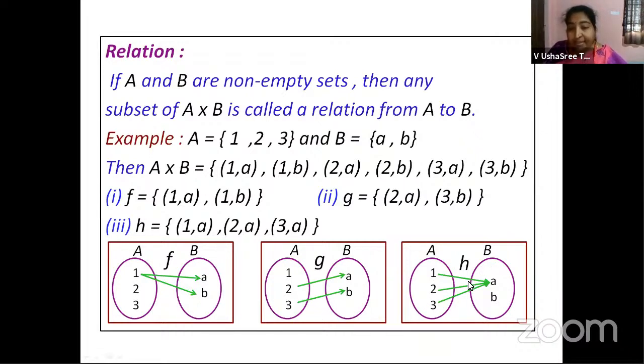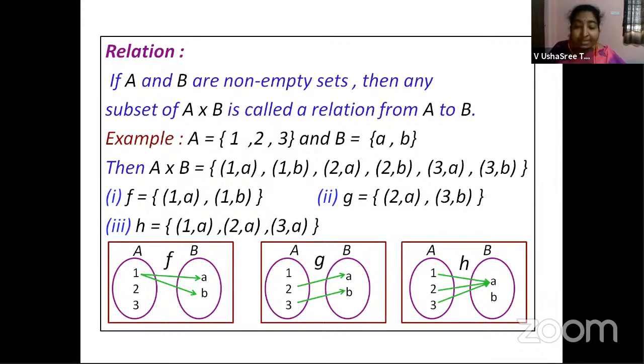And then the third example. All the elements in set A are related to only one element in set B. That means many elements are related to one. So we can say this is a many to one relation. Why is this example important? After I define the next definition, we will compare a relation and a function, children. So you need to be very clear in your mind what a one to many relation, a 1-1 relation, and a many to one relation are. Hope I am clear here.